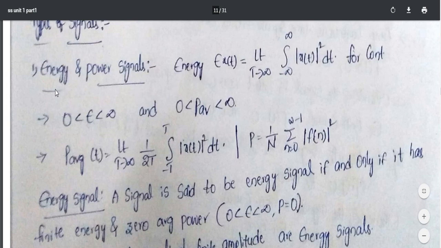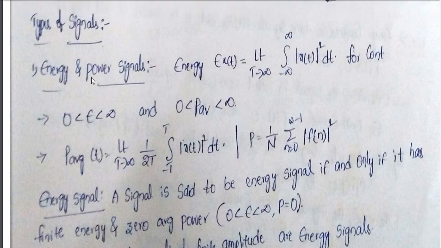If a signal has to be an energy signal, it should hold some finite amount of energy. Similarly, if a signal has to be defined as a power signal, it should have a certain amount of power. That is the basic definition. If it is an existing value, then I can say it is a power signal. Here we can see the power formula. This energy formula we have already seen.